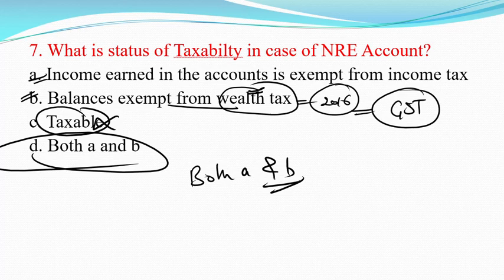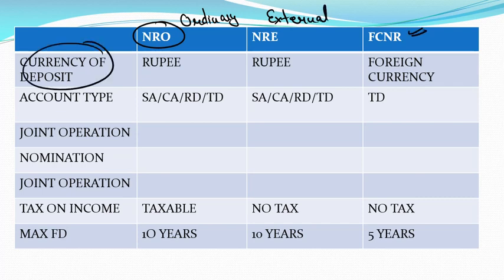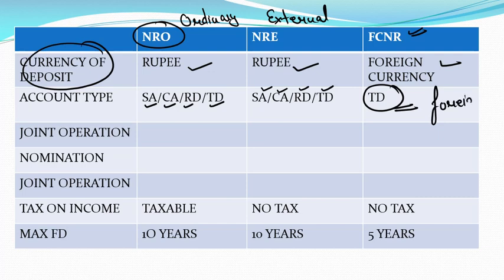Now move to the next point, very important: a brief discussion of all these accounts. NRO account, non-resident ordinary; NRE, non-resident external; and FCNR, foreign currency. That is the only account which has to be maintained in foreign currency. Currency of deposit, as we have discussed earlier: there is rupee and there is foreign currency. Account type: NRO can be saving, current, RD or term deposit. NRE also can be saving, current, RD or term deposit. FCNR is only a term deposit account, and it has to be maintained in foreign currency.